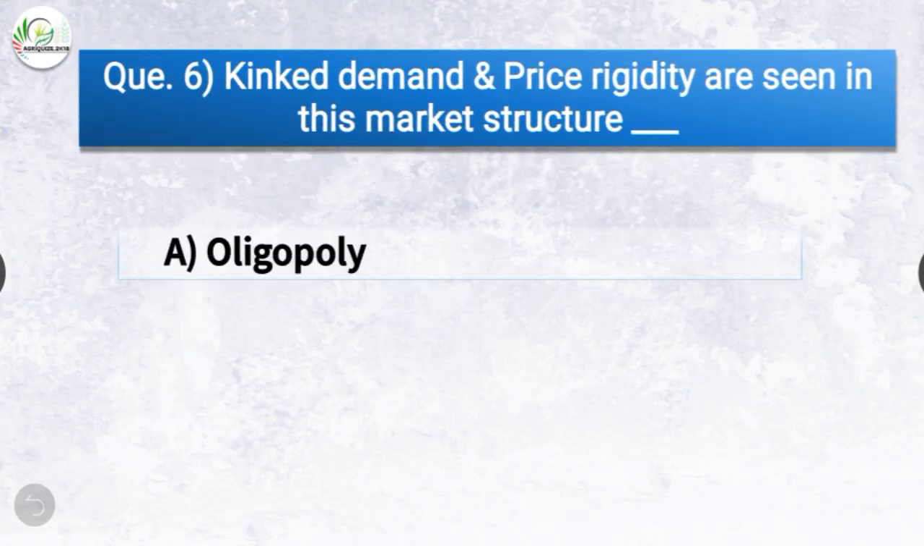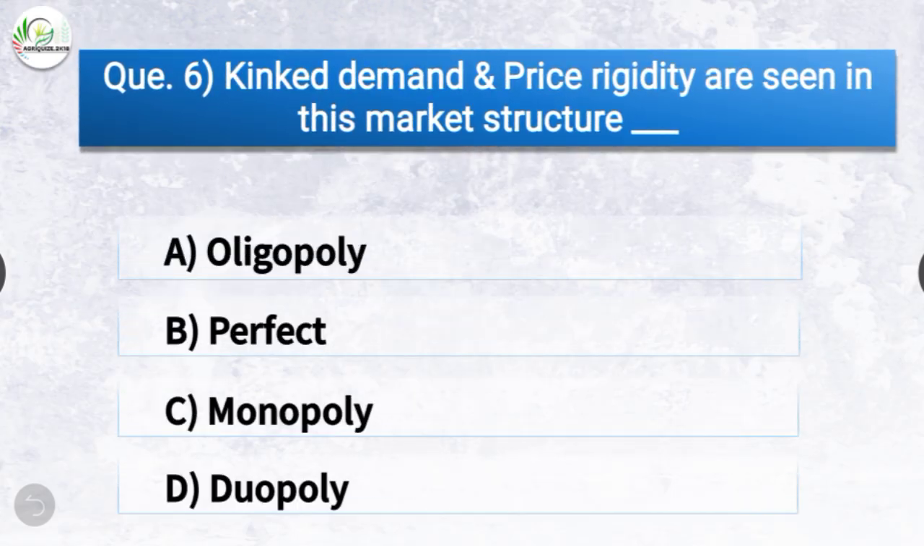The next question is, kinked demand and price rigidity are seen in this market structure. The options are oligopoly, perfect, monopoly, duopoly. The correct answer is option A, oligopoly. So kinked demand and price rigidity are seen in this market structure, which is oligopoly.